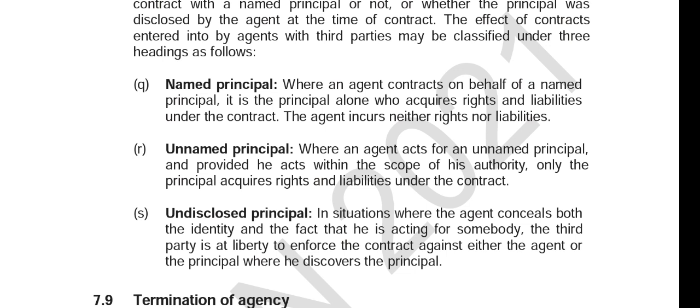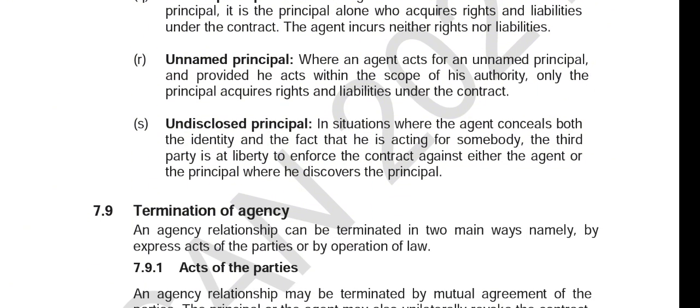When the principal is named, where an agent contracts on behalf of a named principal, it is the principal alone that acquires the rights and liabilities. When the principal is unnamed, and the agent acts for him under the scope of his authority, only the principal still acquires the rights and liabilities.